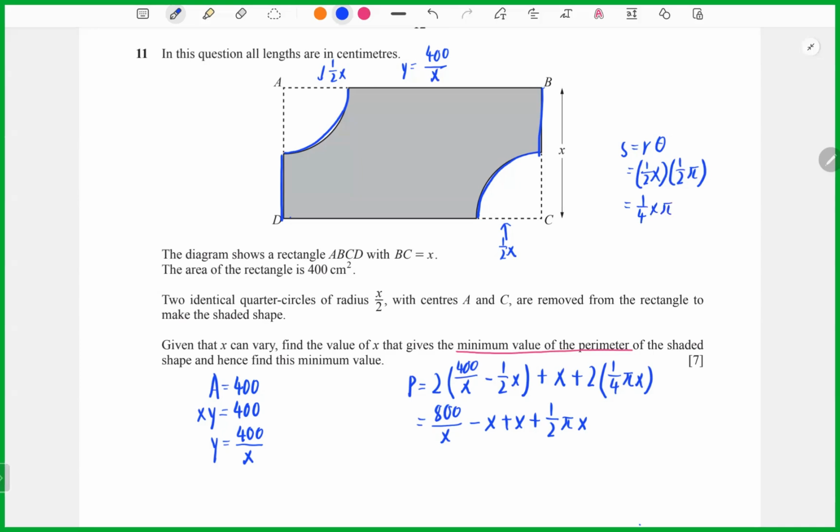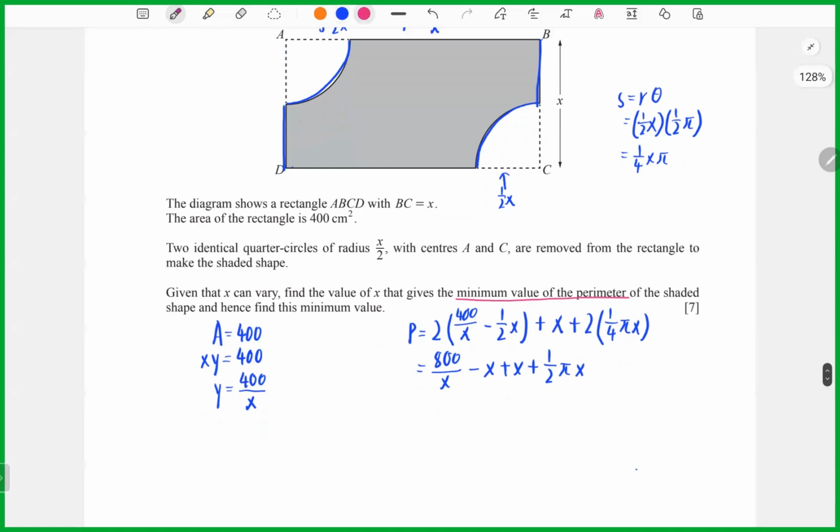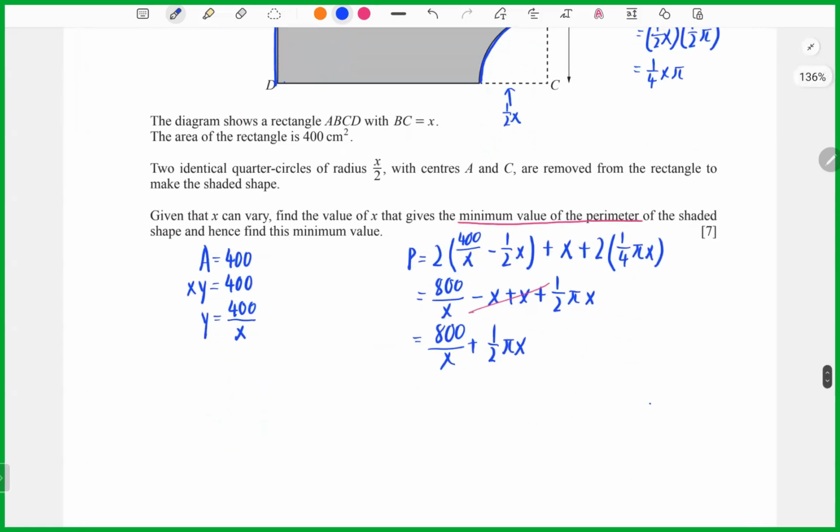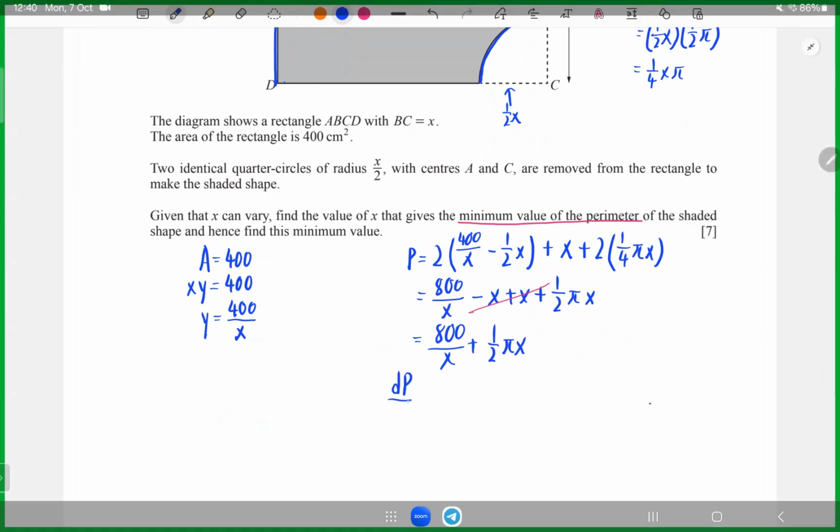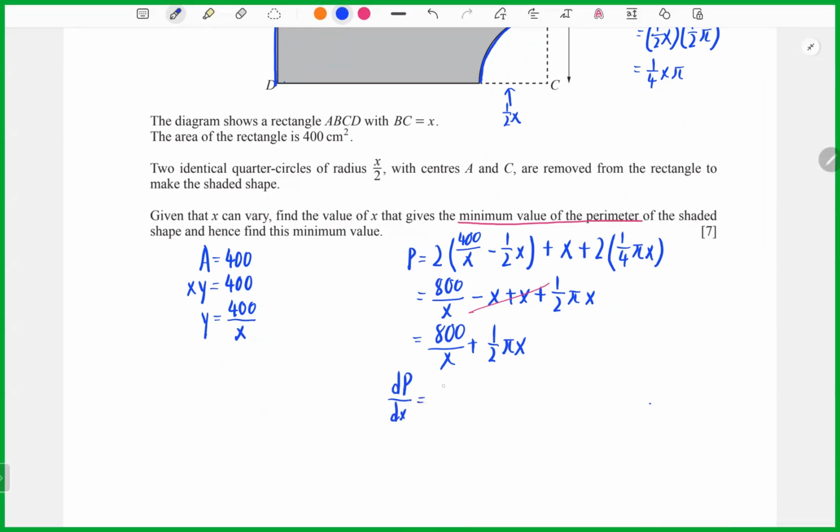So you can take 2 times. Okay, so now we can start to cancel. So you will get equals to 800 over x plus 1 over 2 pi x. So now we can start doing the first derivative. Okay, so now we can write dp over dx will equal 1 over 2 pi minus, because we get negative 800 over x